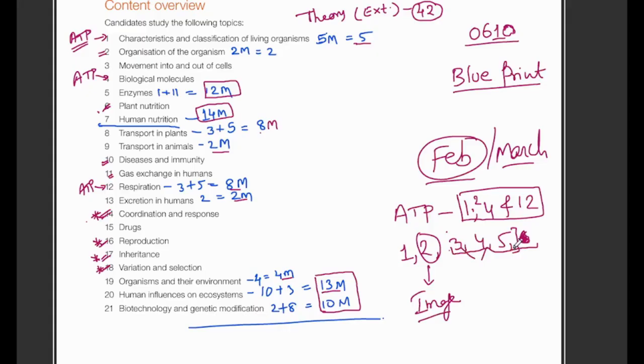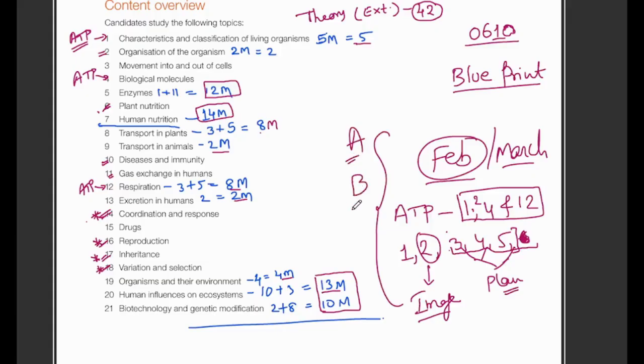Next, chapters 3, 4, 5, definitely they will plan an investigation. So this time please go through the experiment part of chapters 3, 4 and 5. Plan an investigation: how to plan it, variables, independent and dependent variables, safety precautions. Keep all these things in your mind and then go for the exam. At the last moment, when you are doing revision and are confused about what to read and what not to, to get at least an A or B, go through these topics.